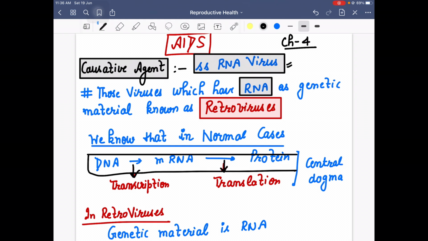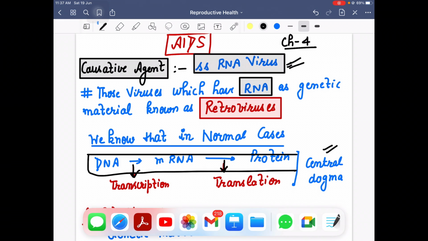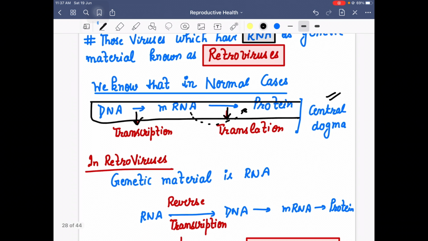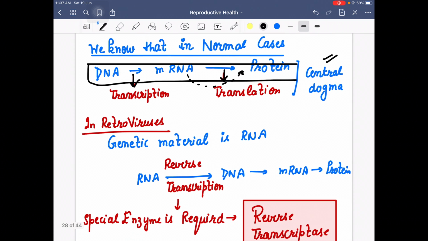When mRNA to protein is formed, it is known as translation, and this process is known as central dogma. But here we now know that our genetic material is RNA. So many children think that this RNA directly changes into protein, but bacho, this does not happen in that way.